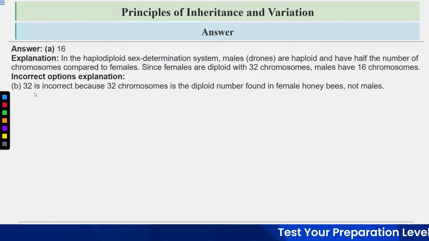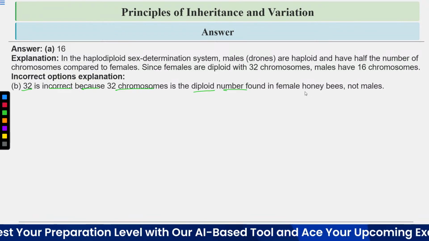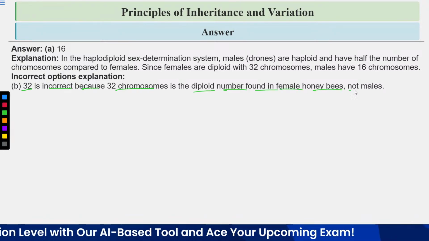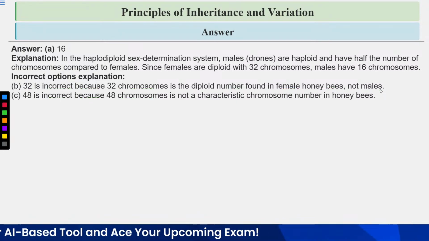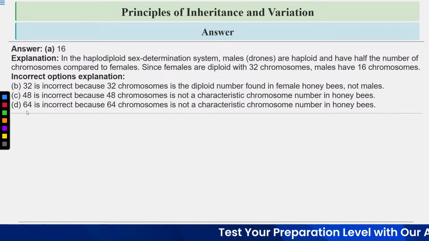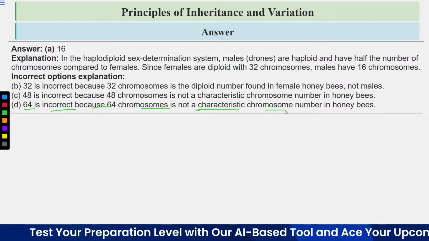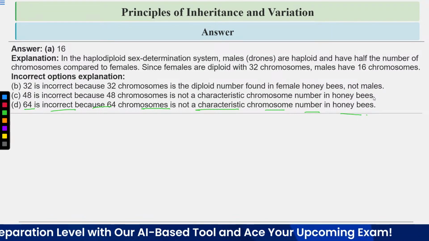Let's have a look at the explanation of the incorrect options. Option B, 32, is incorrect because 32 chromosomes is the diploid number found in female honeybees, not males. Option C, 48, is incorrect because 48 is not a characteristic chromosome number in honeybees. Option D, 64, is incorrect because 64 is not a characteristic chromosome number in honeybees.